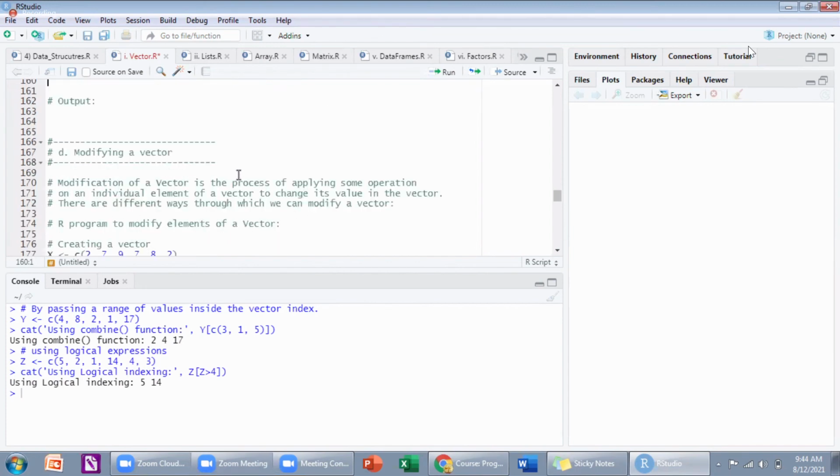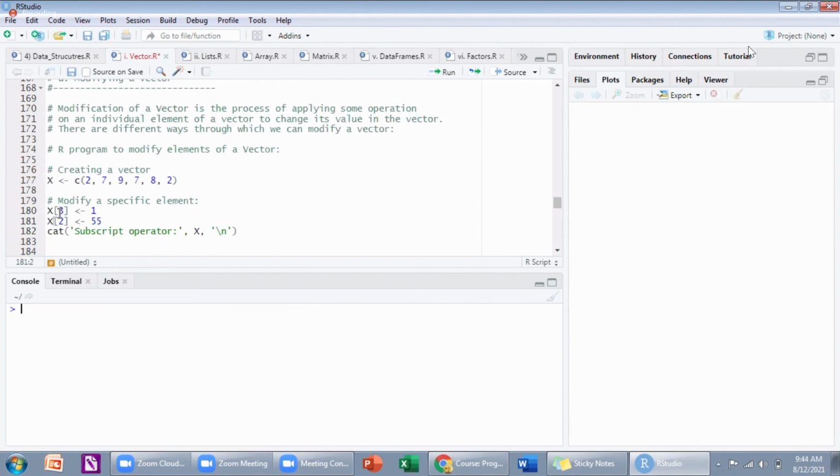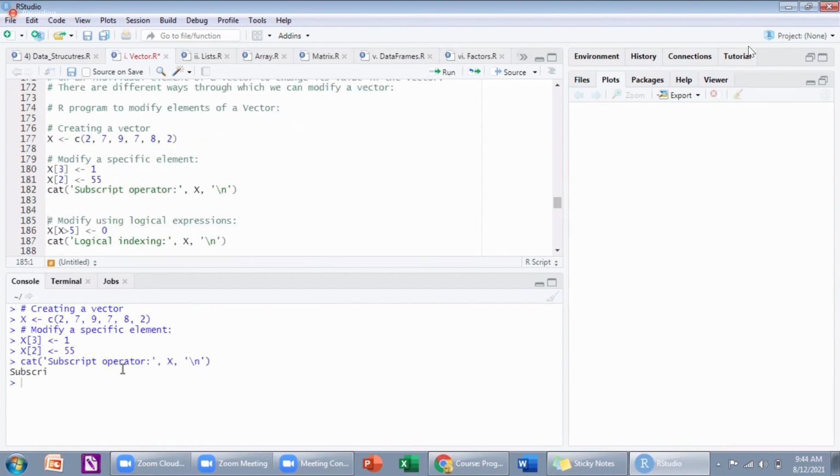And how to modify a vector? You know how to access elements. Using square brackets, I can modify. Here for index 3, this 9 value I'm modifying to 1, and 7 I'm modifying to 55. So here 7 and 9 have been modified to 55 and 1.